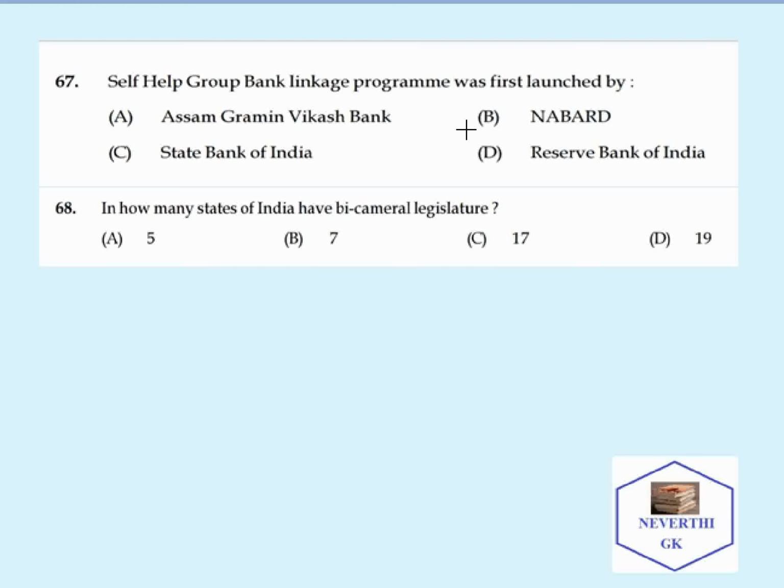So here, for the first question, the correct answer is NABARD. Secondly, take the next question. In how many states of India is there a bicameral legislature? The correct answer is 7. There are 7 states with a bicameral legislature, both legislative council and legislative assembly. One formula can be remembered in this regard.